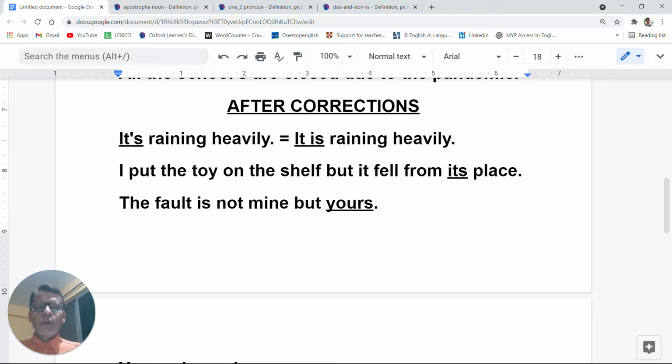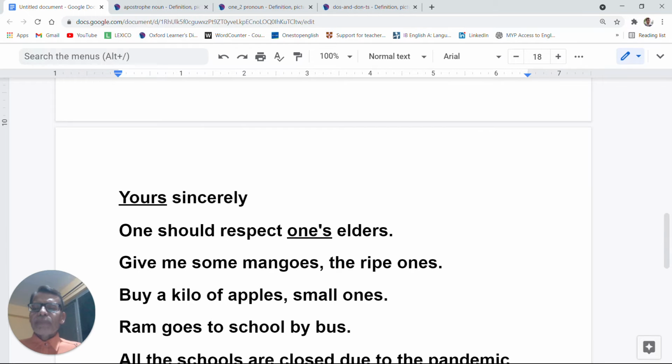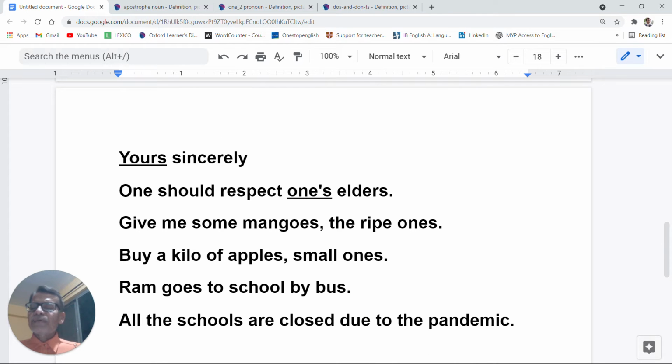Here there is no scope for an apostrophe. The fault is not mine, but yours. No apostrophe is required here. Yours sincerely, without an apostrophe. Students wrongly put an apostrophe before S. That is totally wrong.